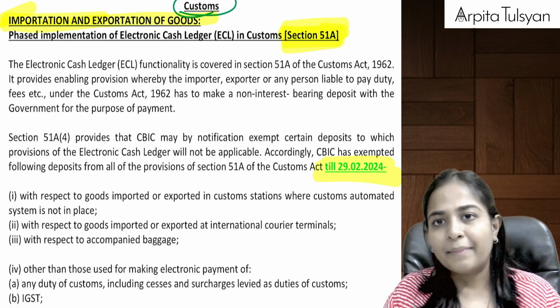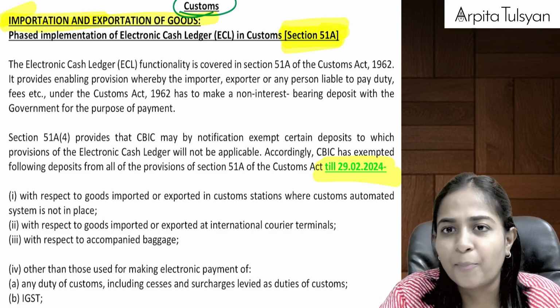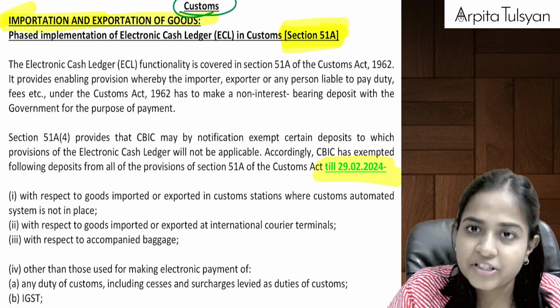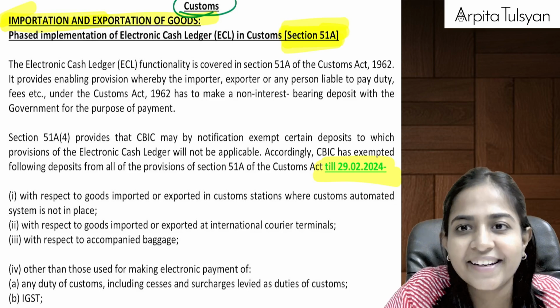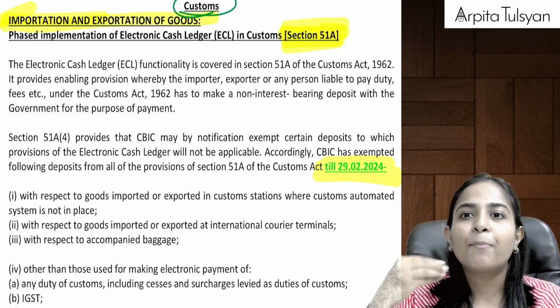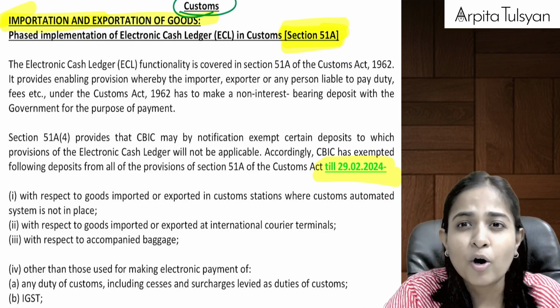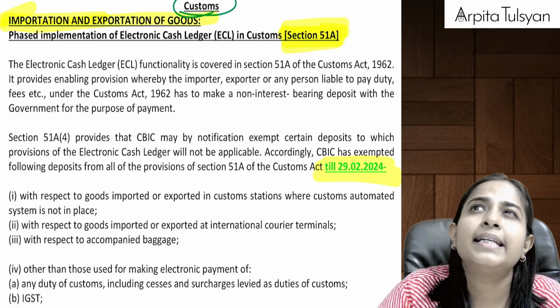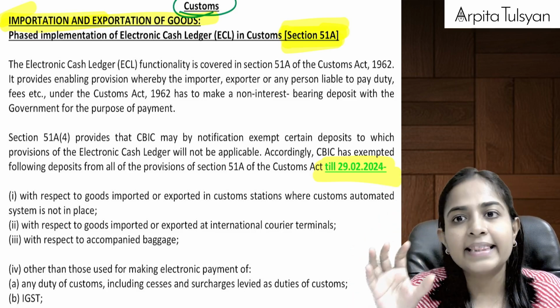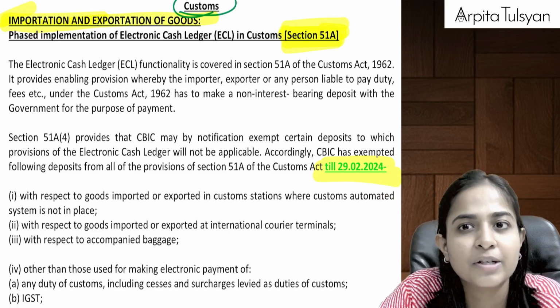So what is the amendment? Let's try to understand. Not really very important, just listen to it once. Now we had studied in customs, I don't know if you will be able to recollect or not, that for some type of transactions for authorized economic operators, and when the value exceeds 10,000 per bill of entry, something like that, in that case electronic payment of customs duty was mandatory.